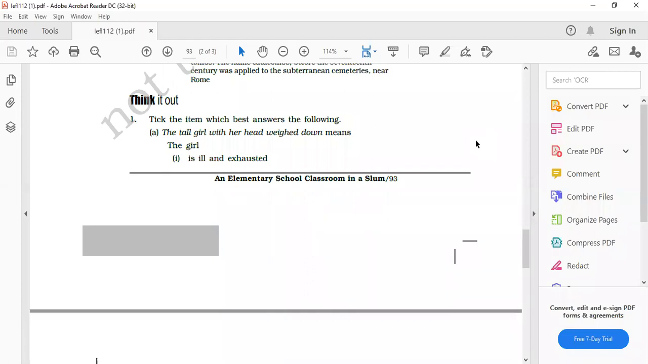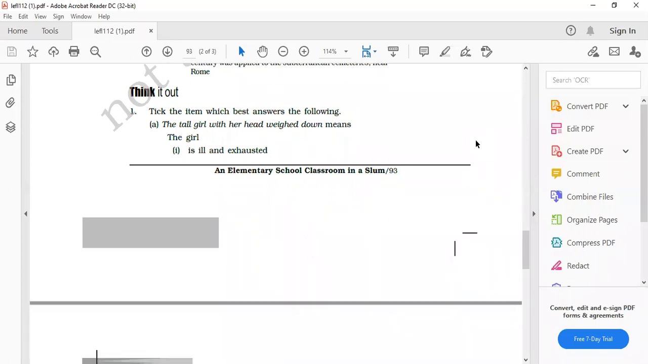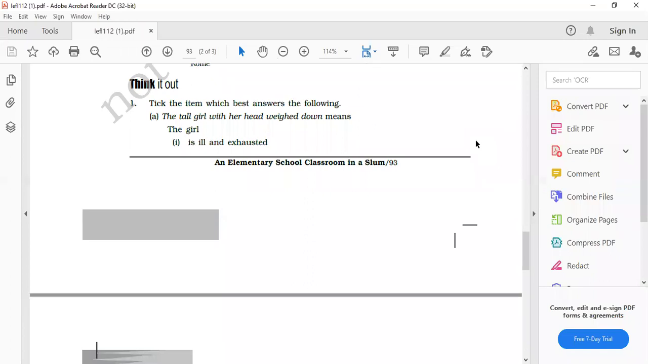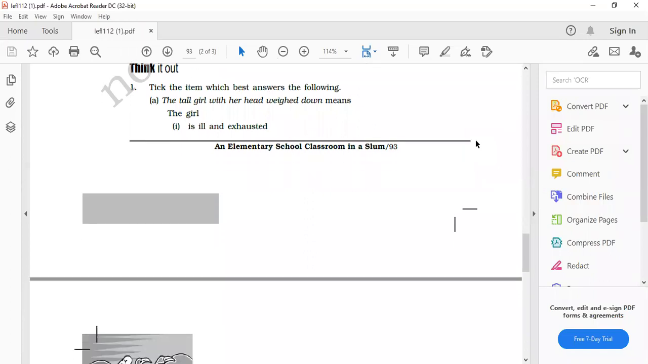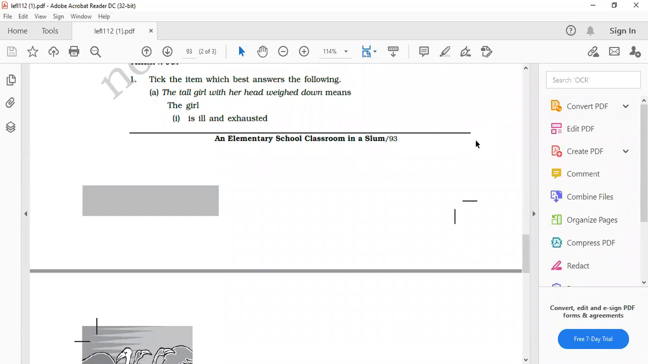The tall girl with her head weighed down means the tall girl is ill and exhausted. You must read all the options so that everyone is clear. Those who have not read the poem at home, some of you may not open your English book because it opens at the very end, so read it when you have extra time. The tall girl is least ill and exhausted, has her head bent with shame, has untidy hair. The answer is option one: the tall girl with her head weighed down means the girl is ill and exhausted.